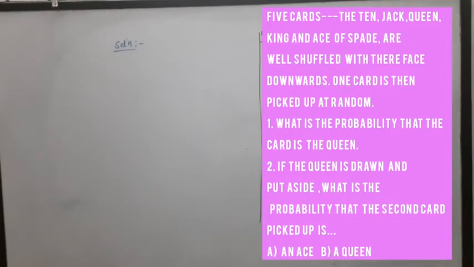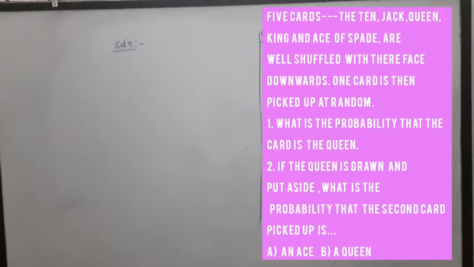5 cards, 10, Jack, Queen, King and Ace are well shuffled with their face downwards. One card is then picked up at random. What is the probability that the card is the Queen? First part.